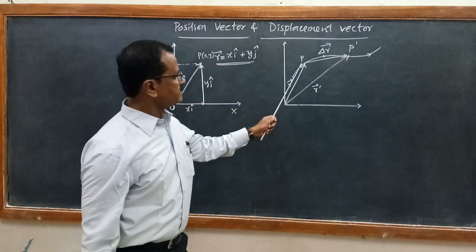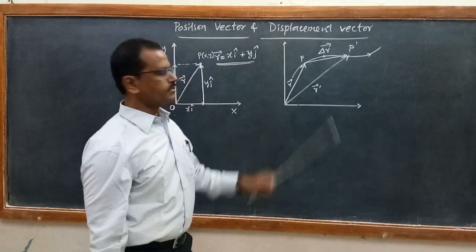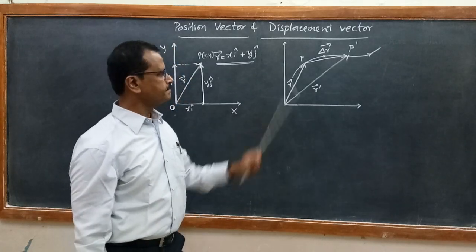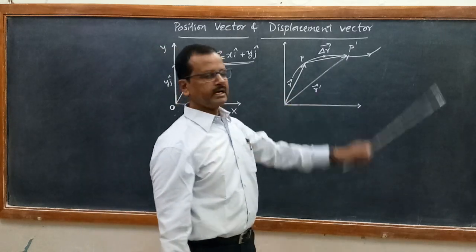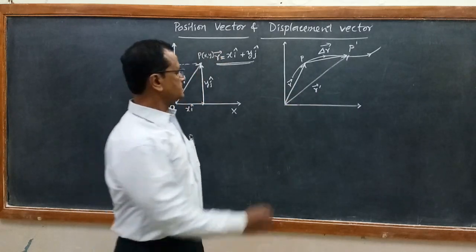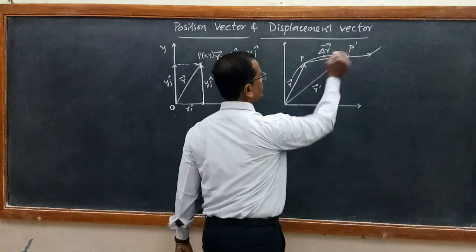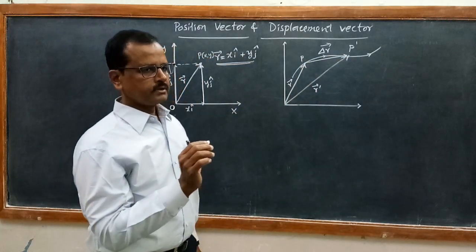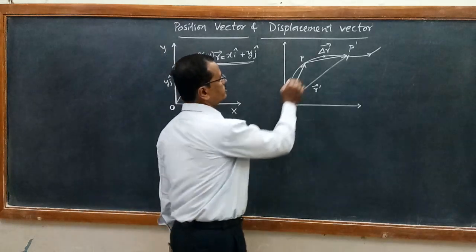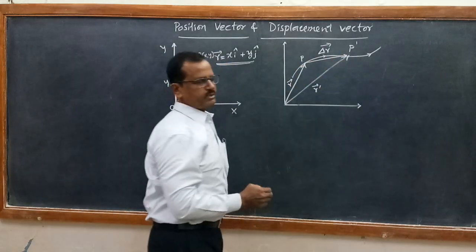At some instant of time t equal to 0, suppose the position of particle is p. At another time t, if the position of the particle is p dash, the particle has moved from p to p dash in time interval from 0 to t. Right? Then I want to find out what is the displacement of the particle.